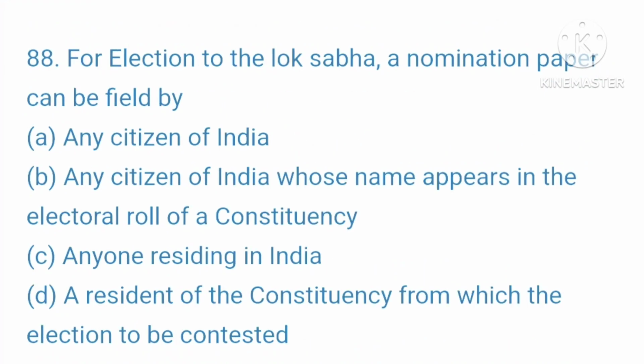88. For election to the Lok Sabha, a nomination paper can be filled by A. Any citizen of India. B. Any citizen of India whose name appears in the electoral roll of a constituency. C. Anyone residing in India. D. A resident of the constituency from which the election is to be contested. Your right answer is, any citizen of India whose name appears in the electoral roll of a constituency.